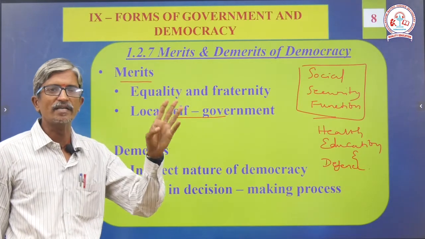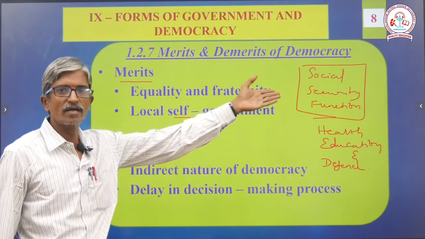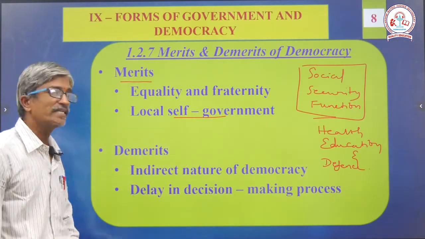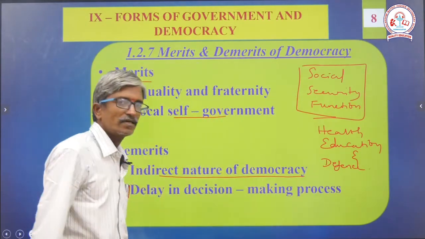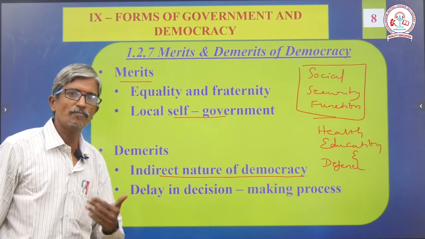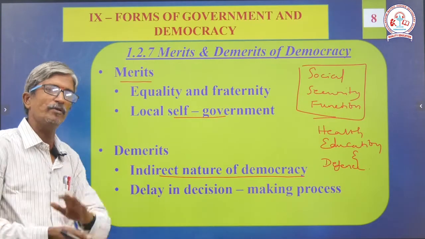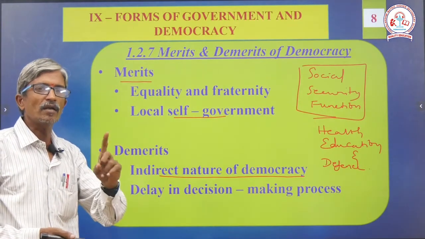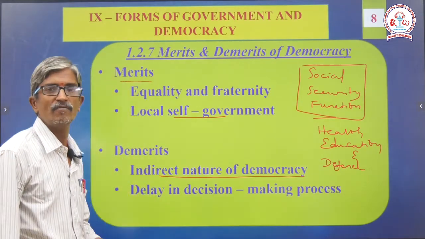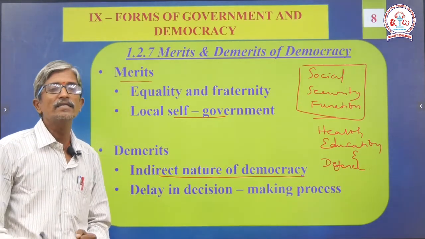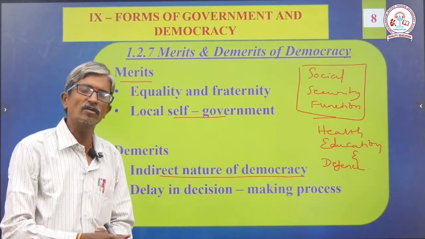Number one, equality and fraternity. Fraternity, as I told you previously, means brotherhood. The next one is local self-government to take care of the social security functions. Next, demerits, the major thing. First, the indirect nature of democracy. The major problem is our elected representative only. On behalf of a mass of people, there is a single representative who will take care. That is a major disadvantage. Next, delay in decision making. There is no possibility of then-and-there decision making. It will take a long time.